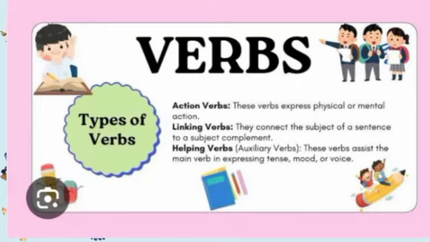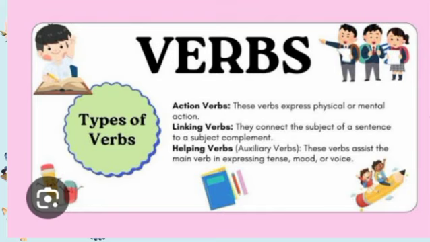Here you can see three types of verbs. The first one is action verbs. Action verbs show what people or things do. For example, run, eat, write, think, and you can think of many more, like dance, sleep, learn, teach.